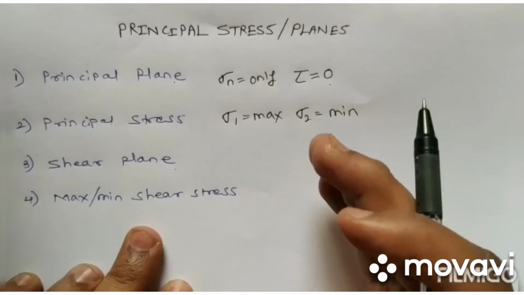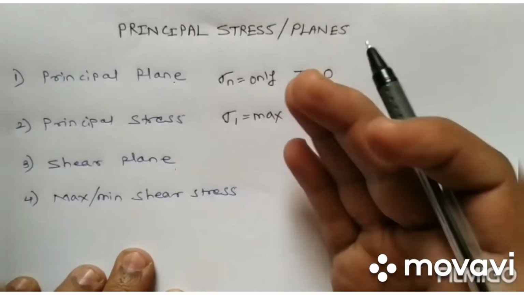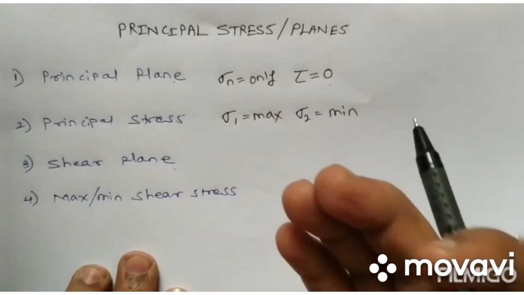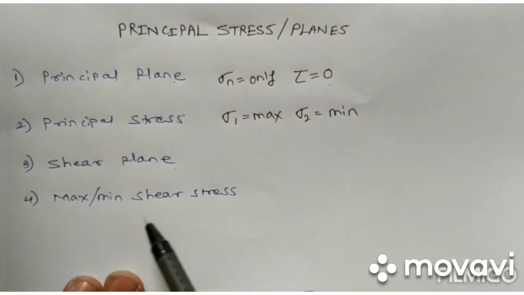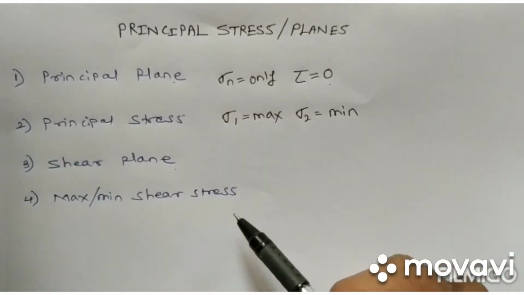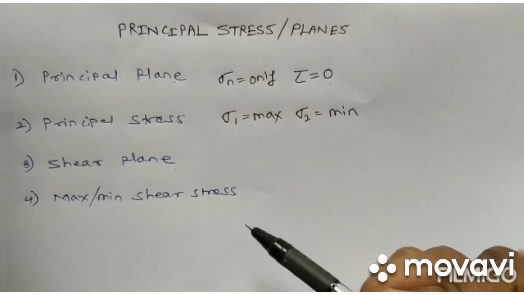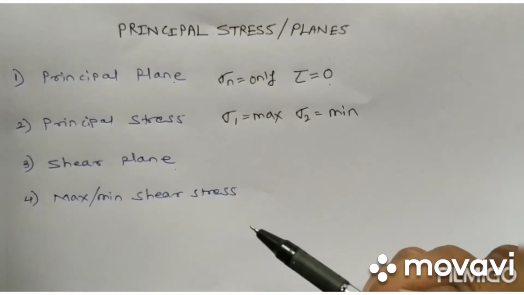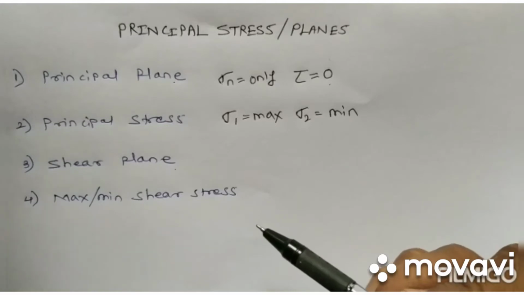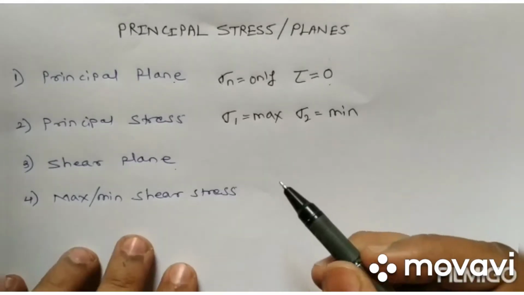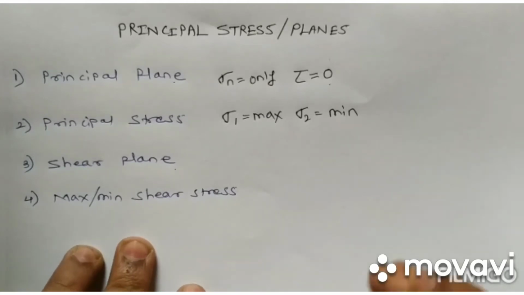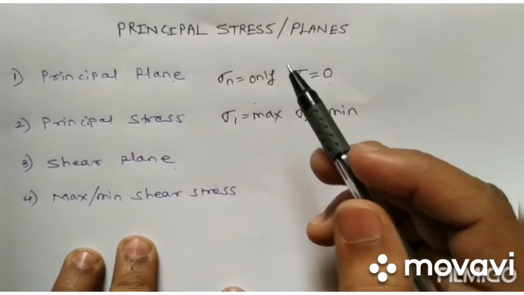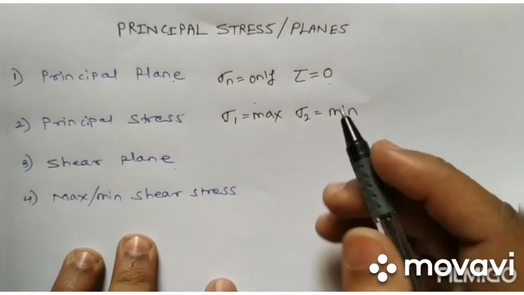As we go ahead, we will see what is the value of the normal stress which is acting on the shear plane. Then maximum and minimum shear stress. Similarly, there will be some maximum shear stress and some minimum shear stress acting on the shear plane. So how has this concept of principal plane and principal stresses evolved?